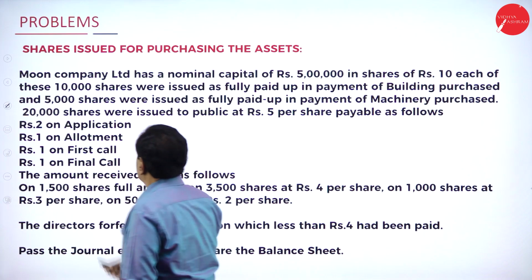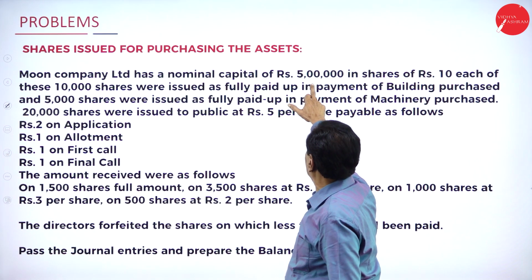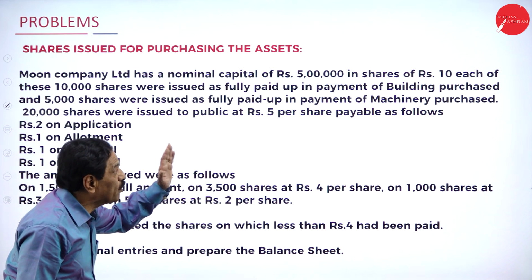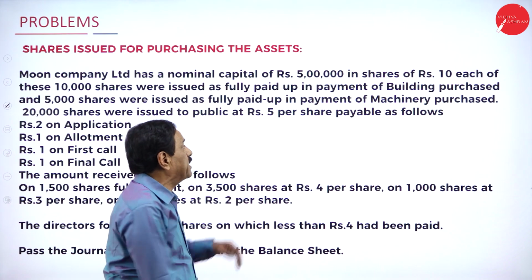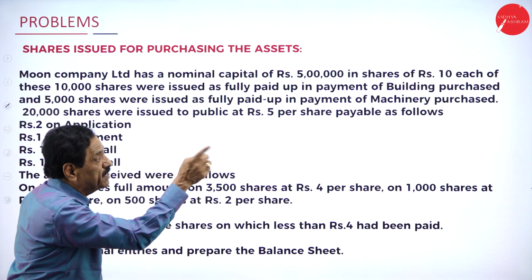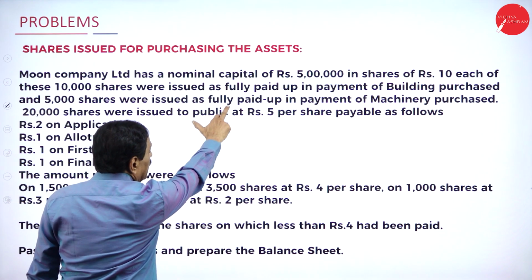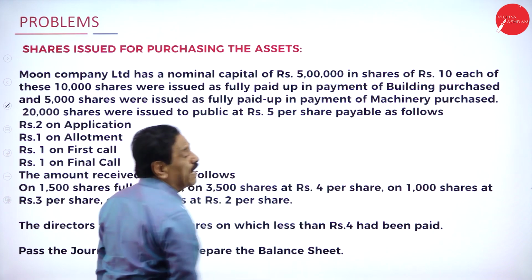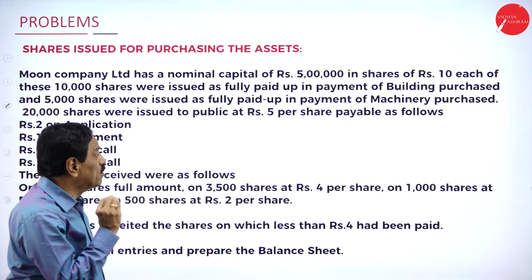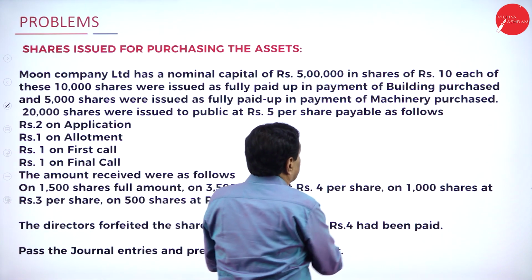The problem says, Moon Company Limited has a nominal capital of rupees 5 lakh in shares of rupees 10 each. So 5 lakh divided by 10 means 50,000 shares of 10 each. Of these, 10,000 shares were issued as fully paid up in payment of building purchase. How many shares were issued? 10,000 shares were issued in payment of building purchase.